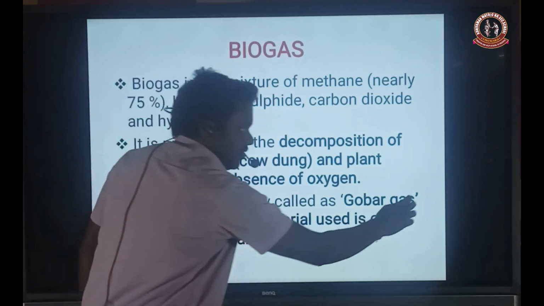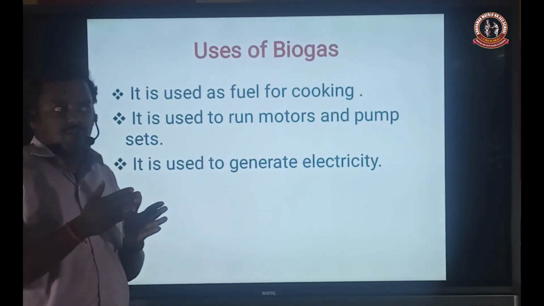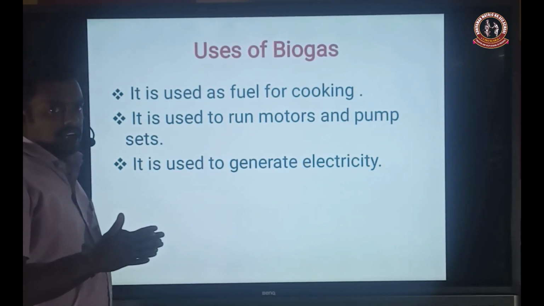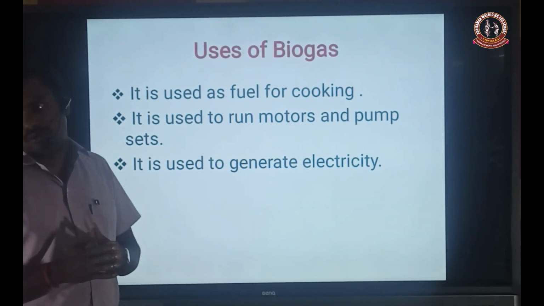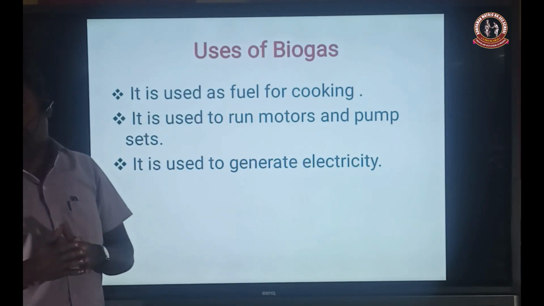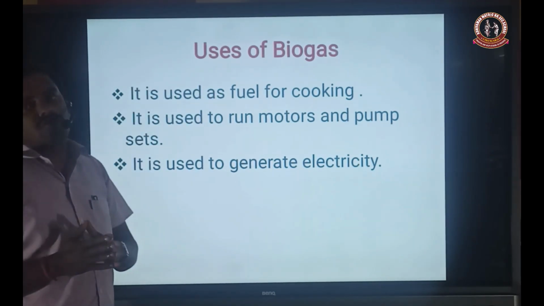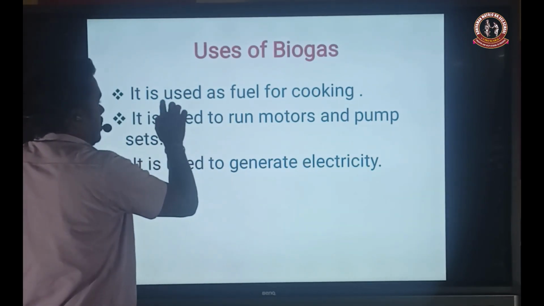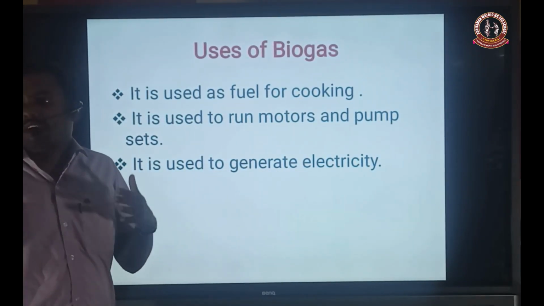Next, we are going to the uses of biogas in our homes, agricultural land, and industry. There are three different uses. The first use is as a fuel for cooking in our houses.